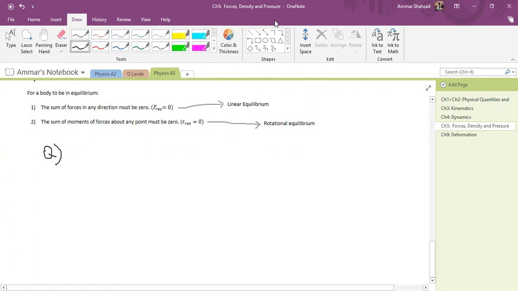You have this rod like this, and on this rod there is this one force acting like this. The magnitude of this force is 29 Newton, and the angle is 60 degrees.